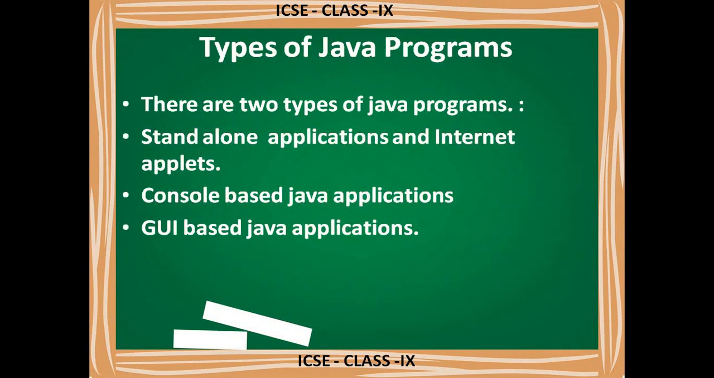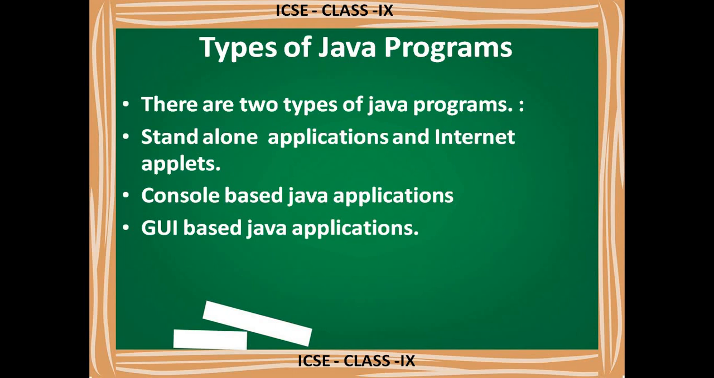Types of Java programs. There are two types of Java programs. First one is standalone applications and second is internet applets. Under standalone, there are console based Java applications and GUI based Java applications. In standalone systems, what happens? That application can run independently, in the sense the system is not connected with any other system, and we install that application in that single system, and we can access that software. Anyhow it is not connected with other systems, so no question of networking and all.